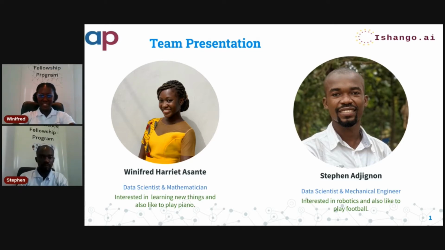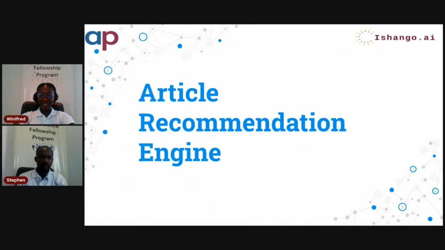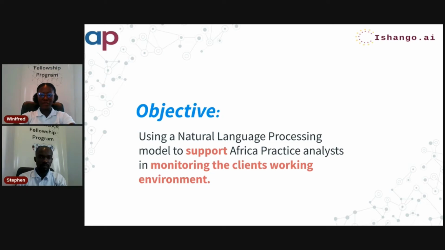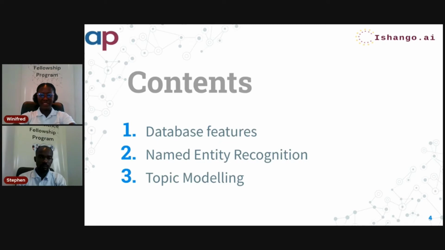We are working with Ishango for a company called Africa Practice to build an article recommendation engine. We are here because we want to support the analysts at Africa Practice in monitoring their clients' environment by using something we call natural language processing. These are the key points we are going to look at: the database features, named entity recognition, and topic modeling.